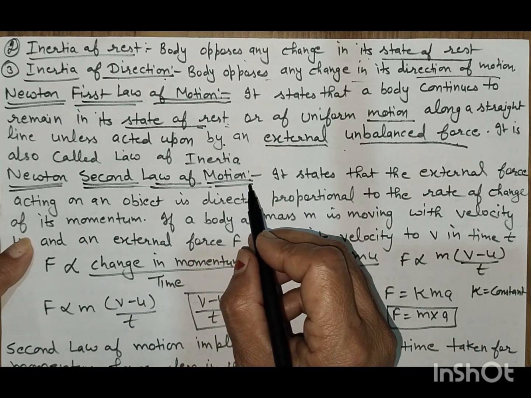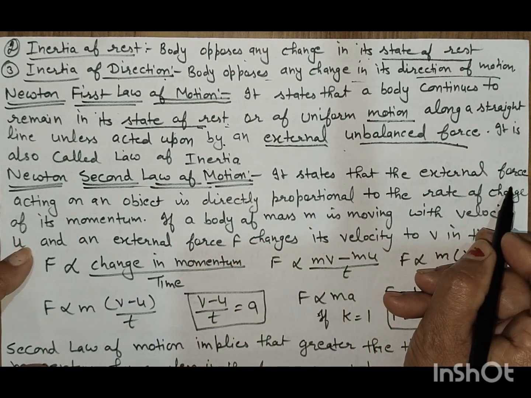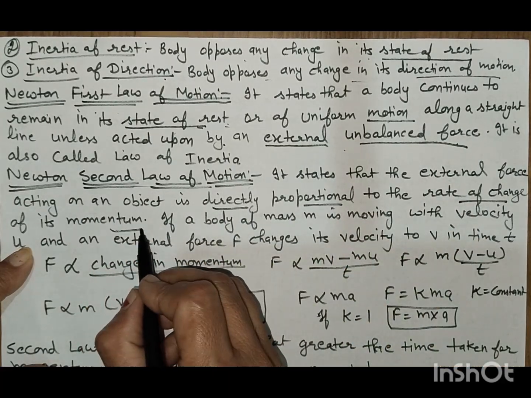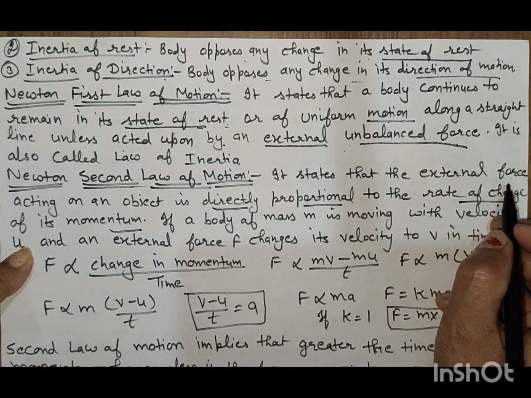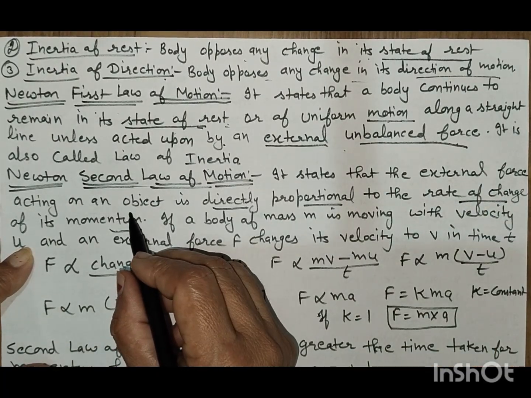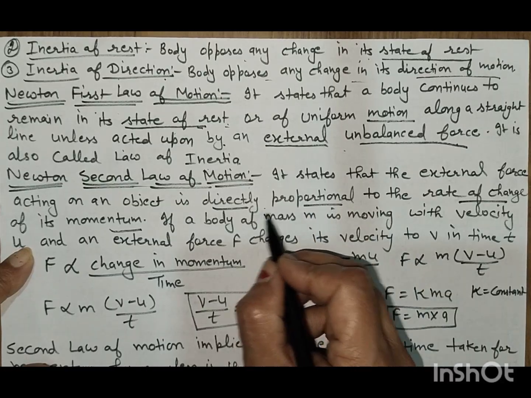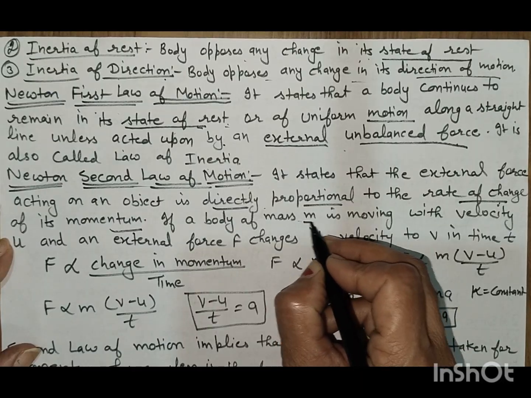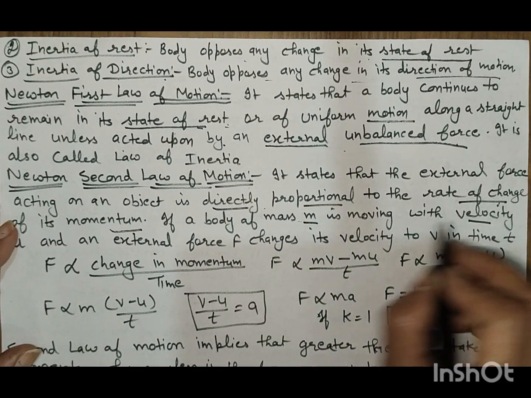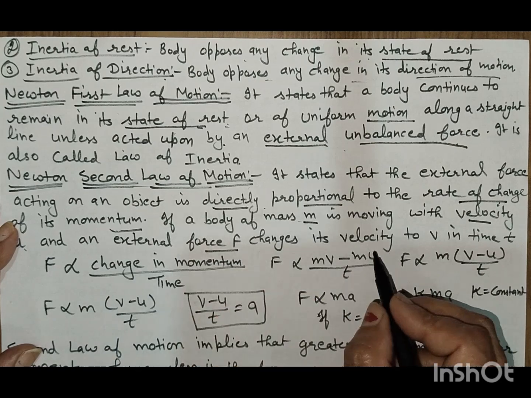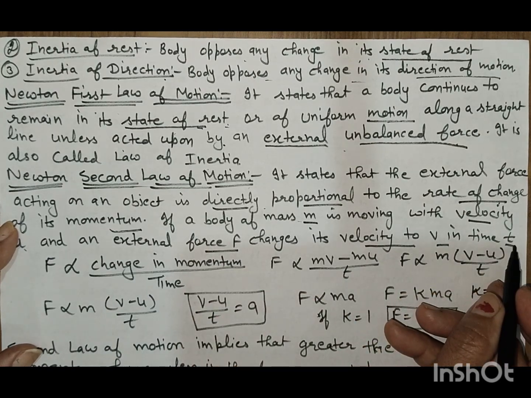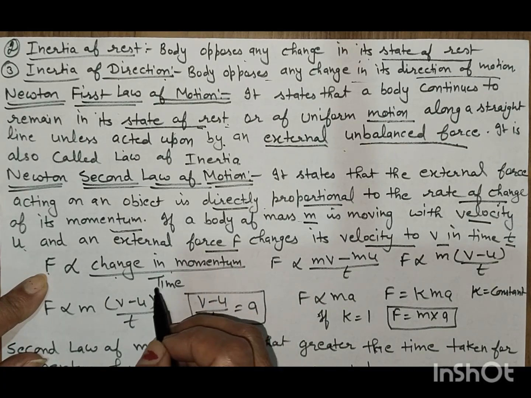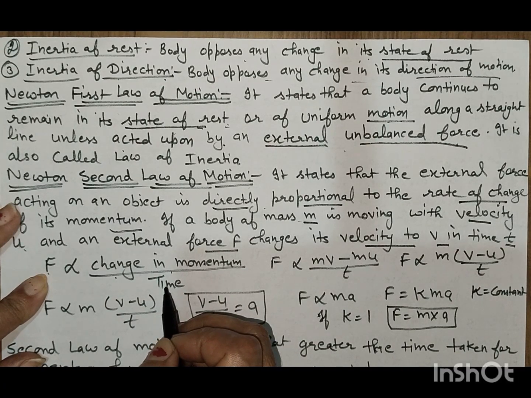Newton's second law of motion. It states that the external force acting on an object is directly proportional to the rate of change of momentum. If a body of mass m moving with velocity u is acted upon by an external force F that changes its velocity to v in time t, then force is directly proportional to the change in momentum divided by time. This is Newton's second law.